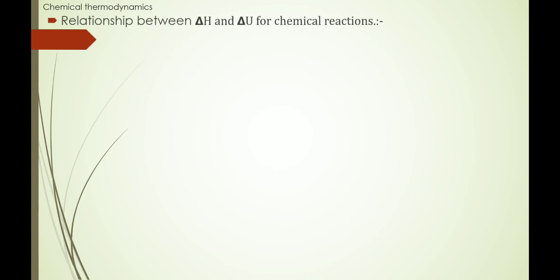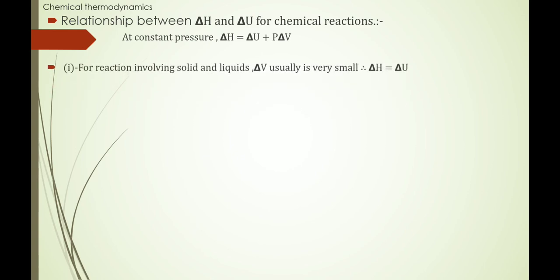Now, relationship between delta H and delta U for chemical reaction. This is an important equation. Most important, relationship between delta H and delta U for chemical reactions. Now at constant pressure, delta H is equal to delta U plus P into delta V. Now this equation can be written in this way.